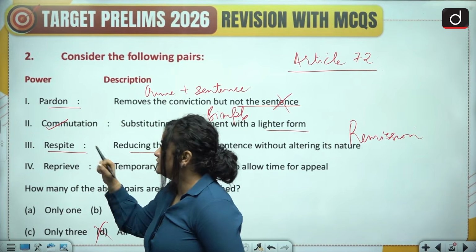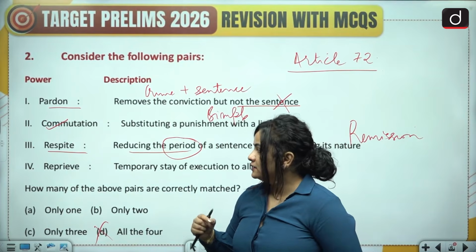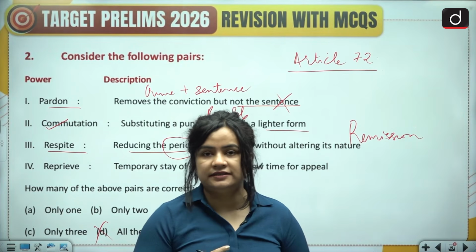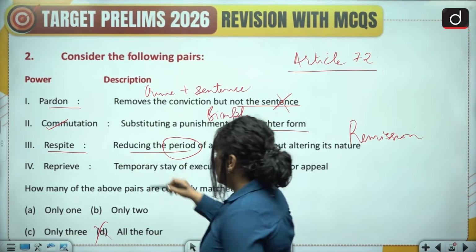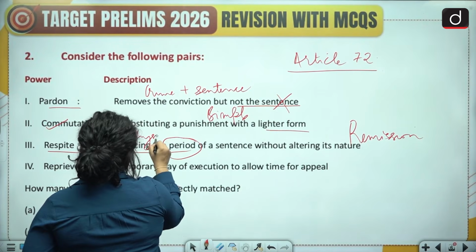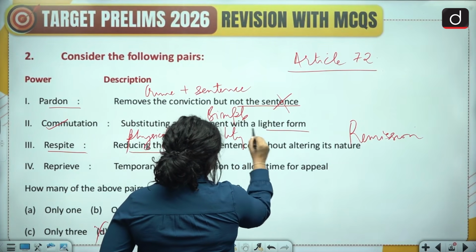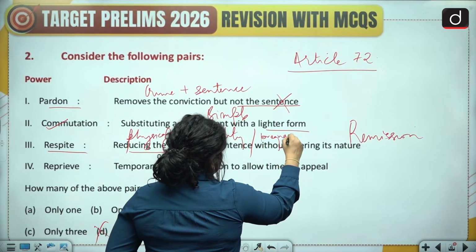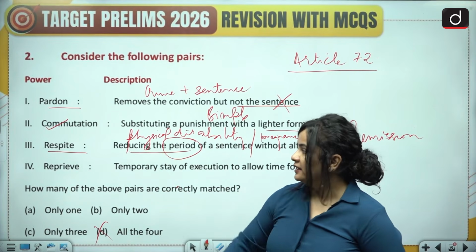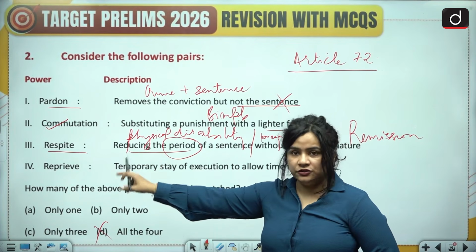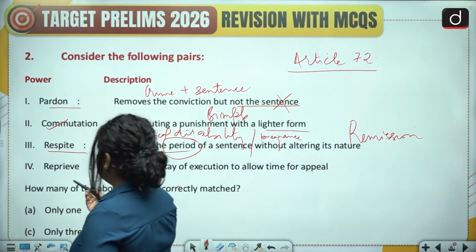What happens with respite? In the case of respite, the revised sentence is a bit lenient due to some special fact. Like what? Let's say there is a physical disability involved, or the fact of pregnancy for that matter. So when you reduce the sentence and make it more lenient, then it is known as respite, and you do so because of some special facts. So again, this is not correctly matched.